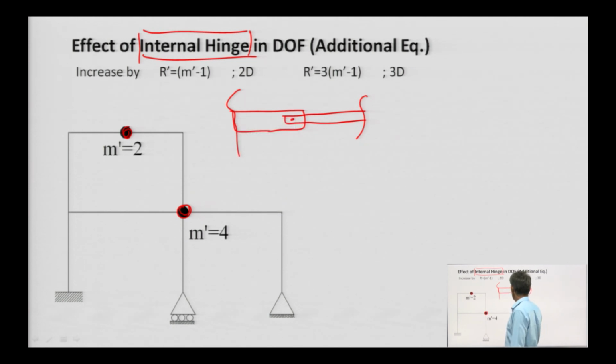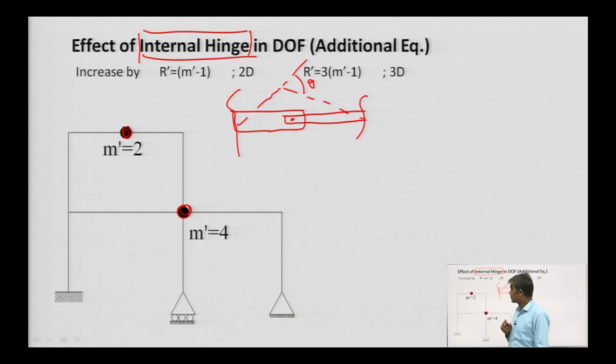These are pin jointed, so this joint can be rotated in this direction, rotation is theta here. This is the internal hinge. So, it is adding degree of freedom, and this type of joint is going to increase the kinematic indeterminacy.